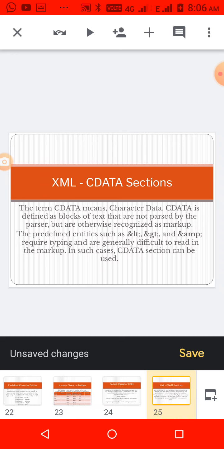And then data sections, in order to avoid the confusion we faced in the previous slides. For example, if the user wants to write greater than, less than symbols, I told we have to write using the ampersand symbol.